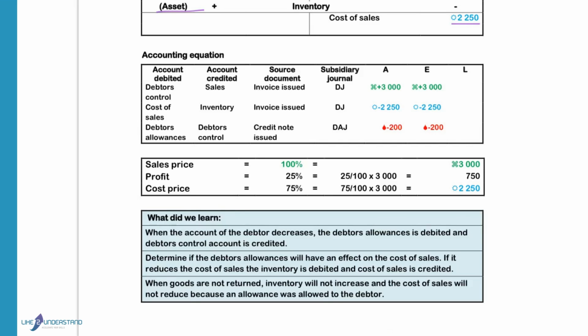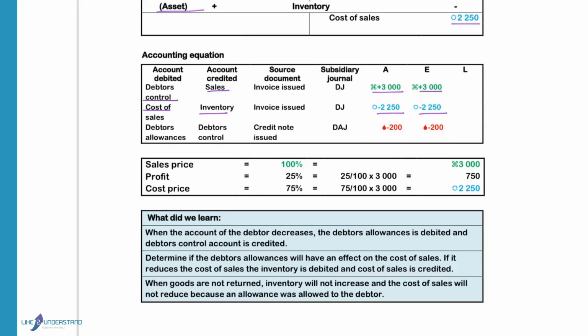The debtors' control is debited to increase assets. Sales is credited to increase profits and equity. Cost of sales is debited because expenses increase on the debit side, and that will decrease the profit, so the owner will get less profits. Inventory will decrease the assets on the credit side.